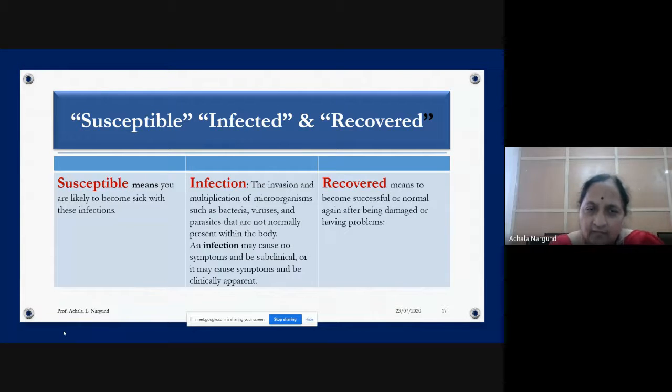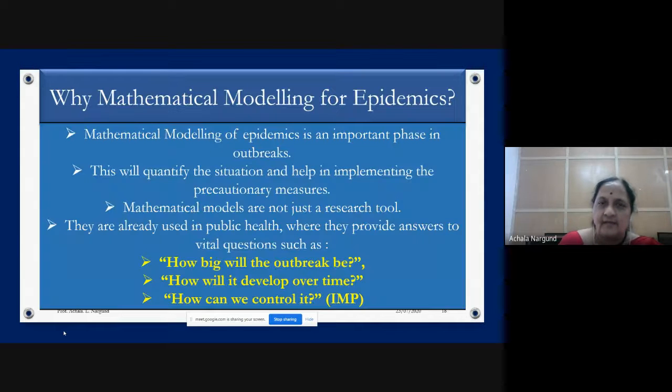The body will not have all those things initially. They come from outside and attack our body. That is infection. And recovered means becoming a normal person who has come out of that infection. That is recovered.